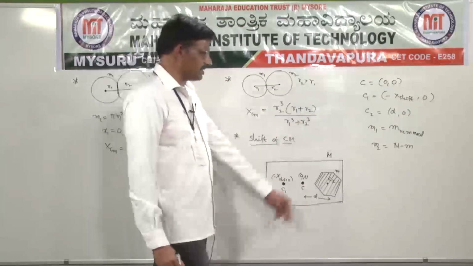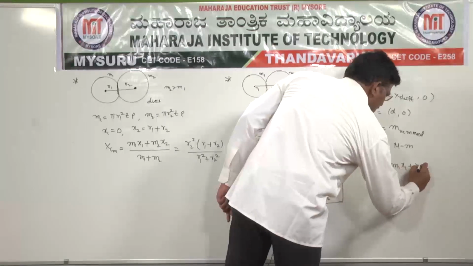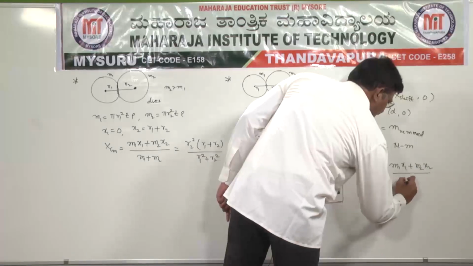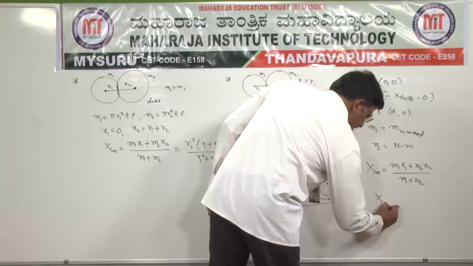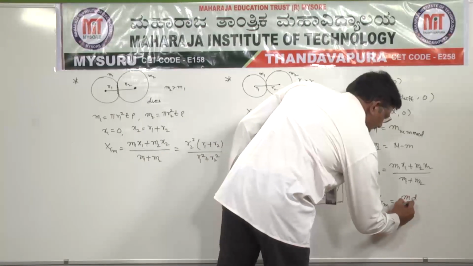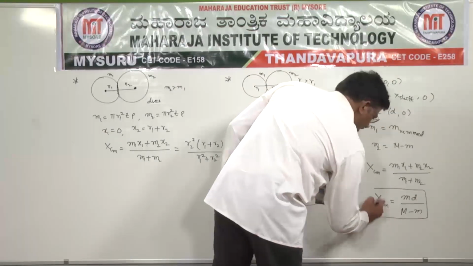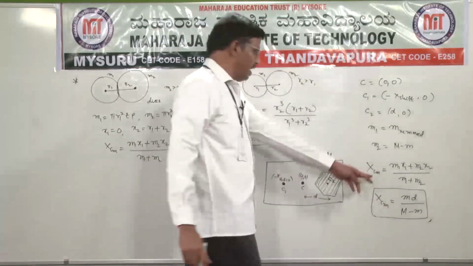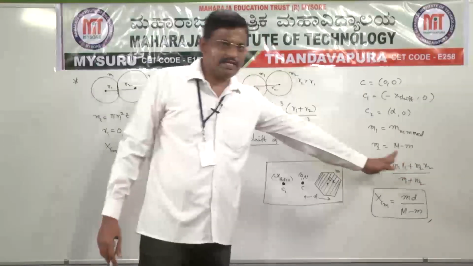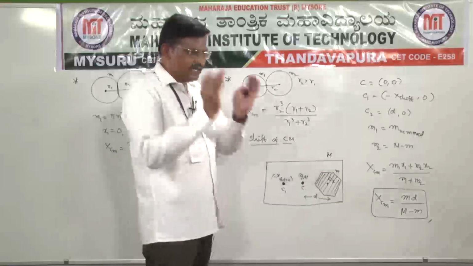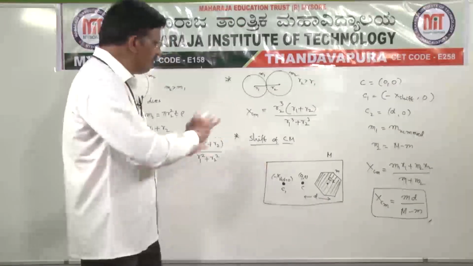So from XCM is equal to M1 x1 plus M2 x2 divided by M1 plus M2, by substituting here, I am writing directly: M into D divided by capital M minus small m is the formula. Here small m is the removed mass, capital M is total mass, and capital M minus small m is the remaining mass. So whenever a certain portion of the mass is removed from a given body, this gives the shift of center of mass.